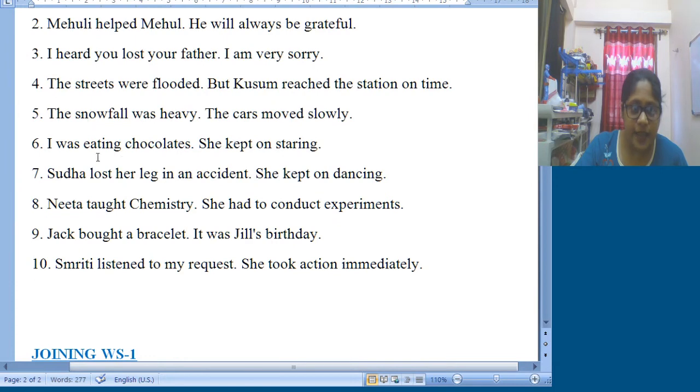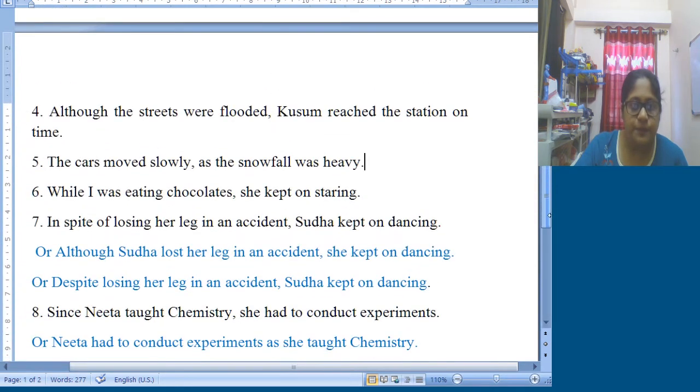Number 6 is I was eating chocolates, she kept on staring. So the change will be: while I was eating chocolates, comma, she kept on staring. So here you need to keep one thing in your mind very carefully. When I do the chapter on transformation of sentences, that time also it will be highlighted in a more specific manner. But here also you need to keep certain things in mind.